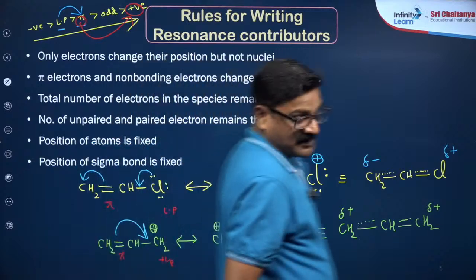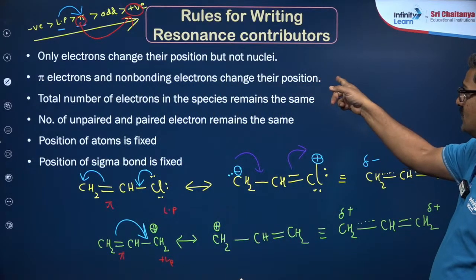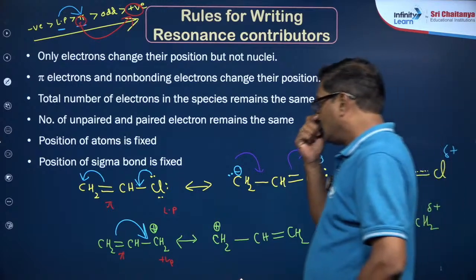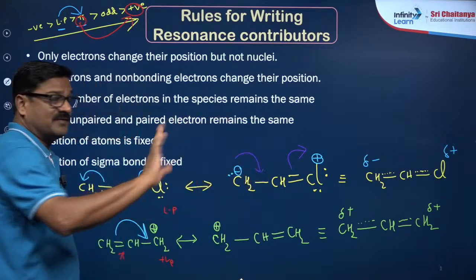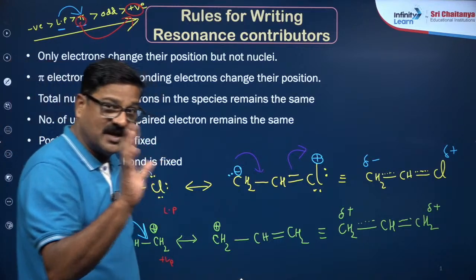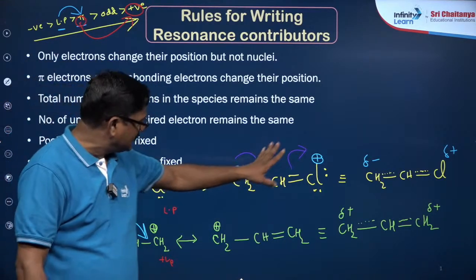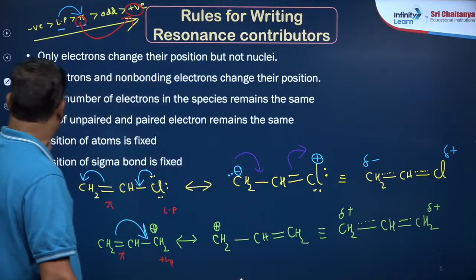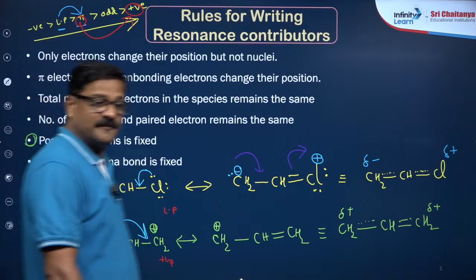Only electrons change their position but not the nucleus. What I mean to say is, when you write the resonating structures, the positions of the atoms are not changed, the positions of the atoms are fixed. CH2 is here, CH2 is here. You don't change the position of the atoms. Are you understanding?